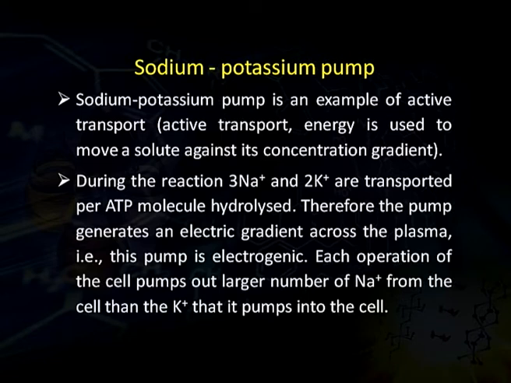In the sodium potassium pump, 3 sodium ions and 2 potassium ions are transported per ATP molecule hydrolyzed. That means one ATP molecule is used in transporting 3 sodium ions out of the cytoplasm and pumping 2 potassium ions inside the cell. Therefore, the pump generates an electric gradient across the plasma membrane, that is, this pump is electrogenic. Each operation of the pump pushes out a larger number of sodium ions from the cell than the potassium ions that it pumps into the cell.